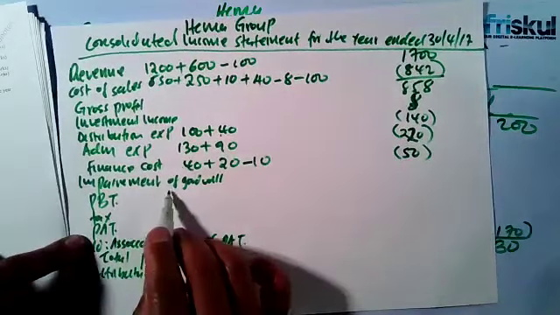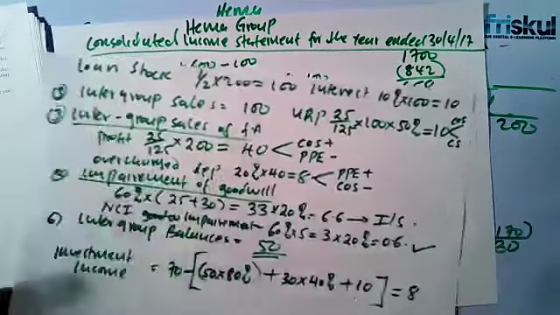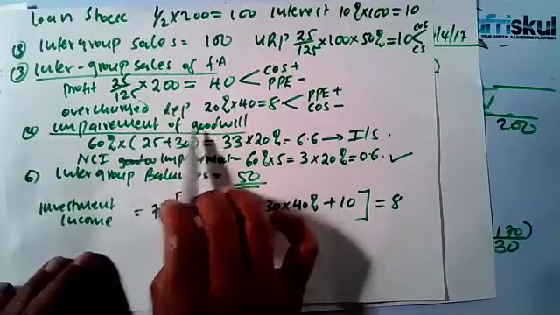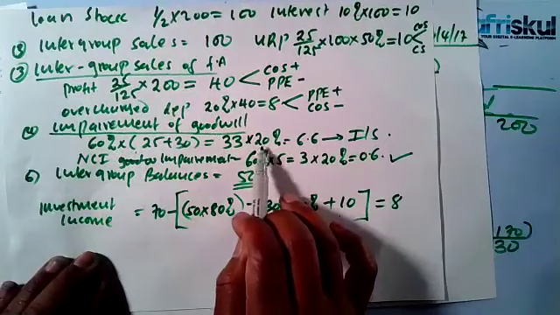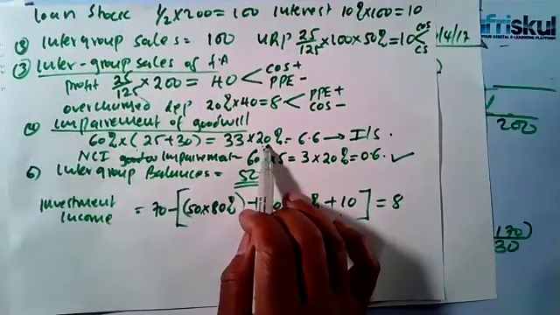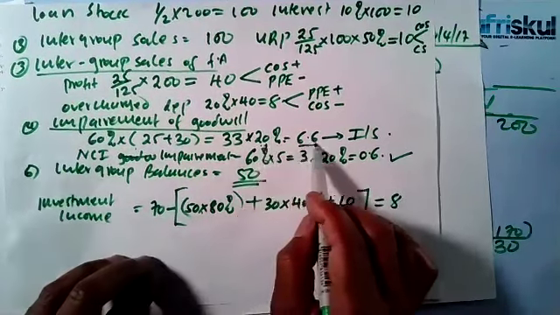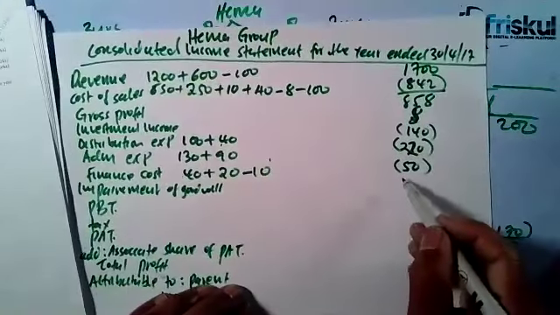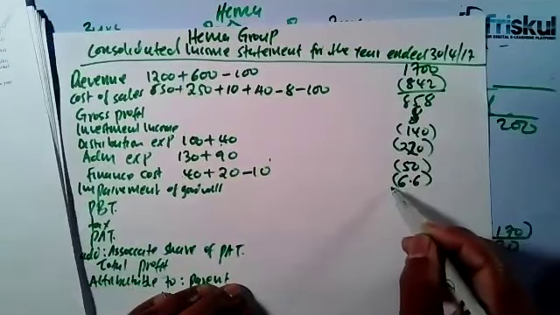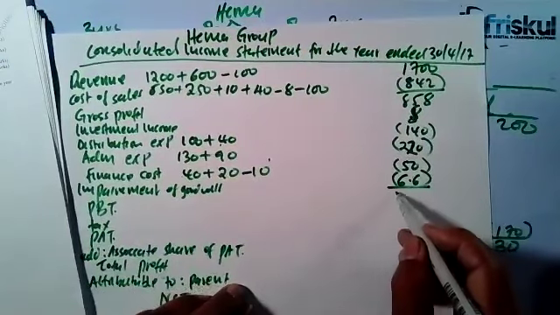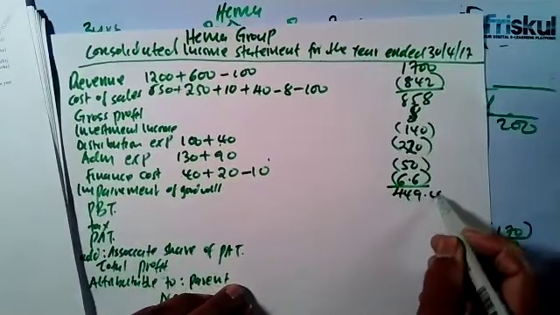Then we have impairment of goodwill. Now for the impairment of goodwill, we had 60%, but of which 20% belongs to this year, to the financial year, which is 6.6. This is what you take to the income statement. So impairment of goodwill will be 6.6. So that means the profit before tax will be 449.4.